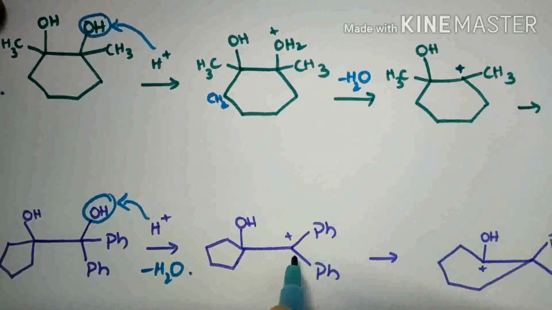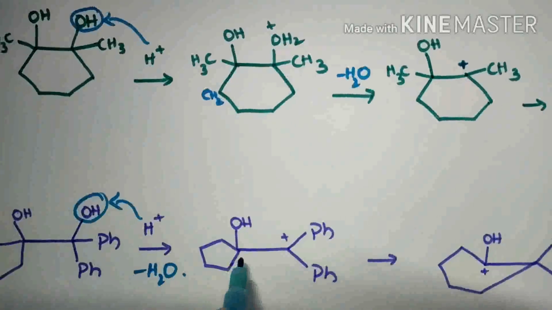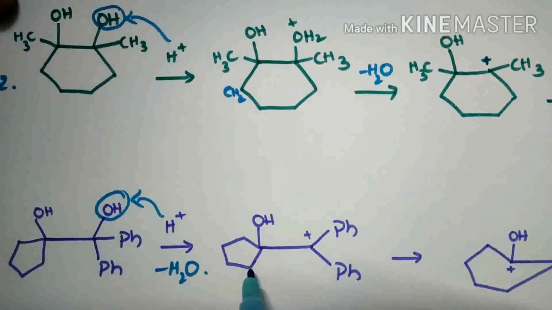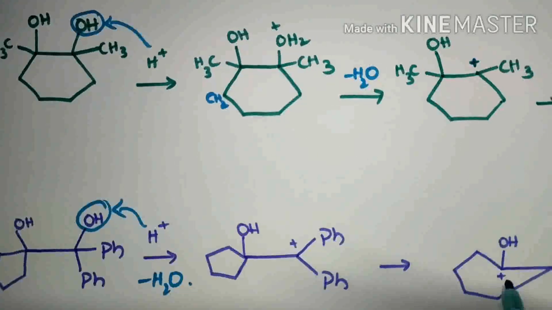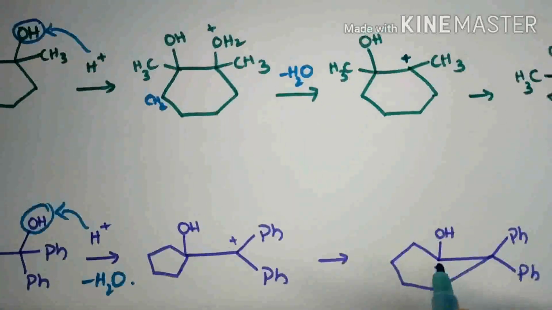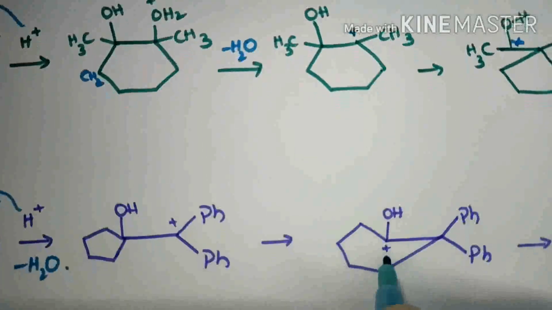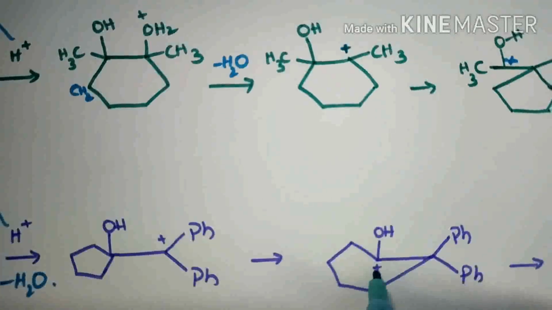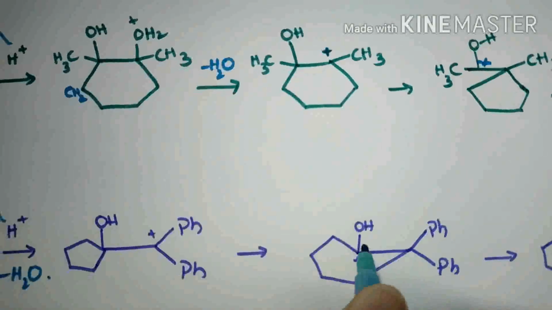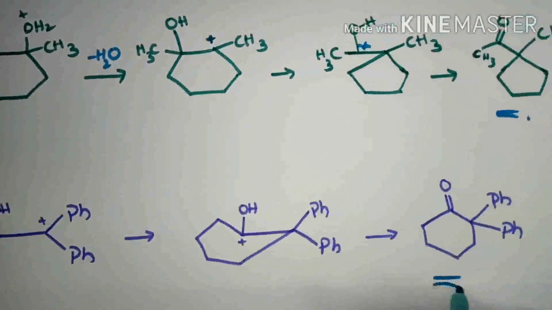So this is the stable carbocation, and then the H will migrate to this carbon, and then by removing this bond, here on the carbon a positive charge will appear. To compensate this positive charge, the OH bond will rupture and then we finally get a ketone.